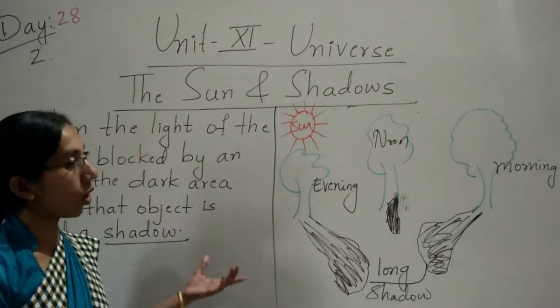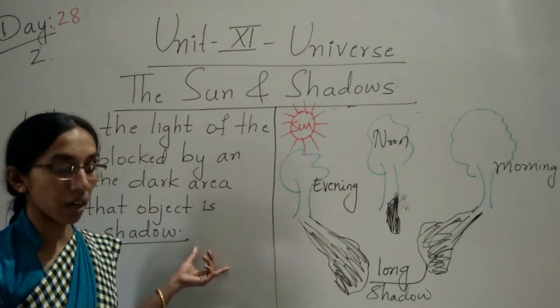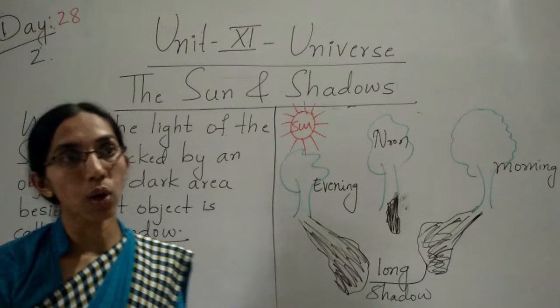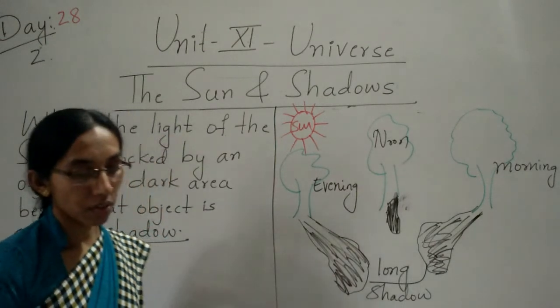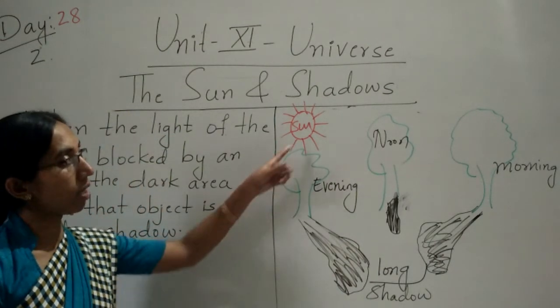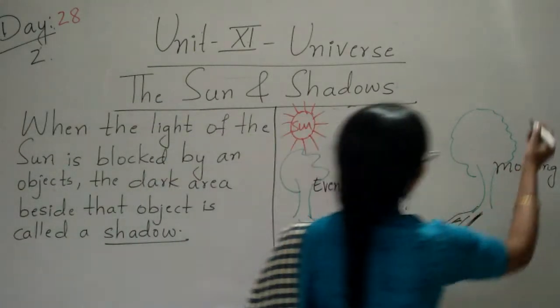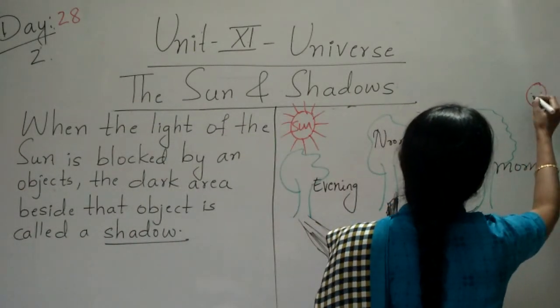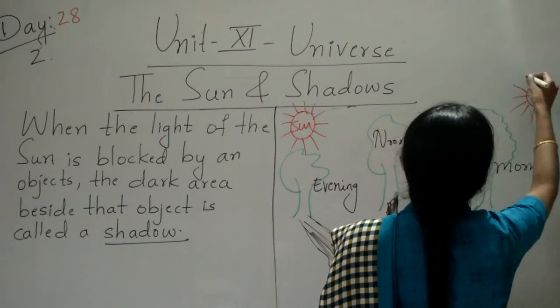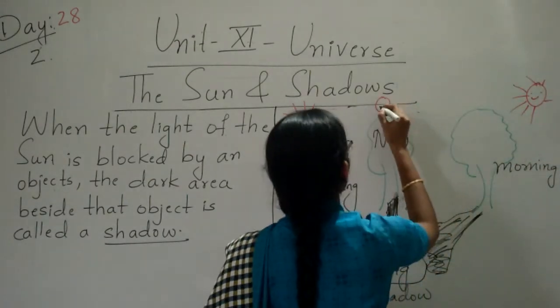Clear, children? So the length of the shadow depends upon the sun position. It depends upon the sun position only. Yes, this is the overhead sun.